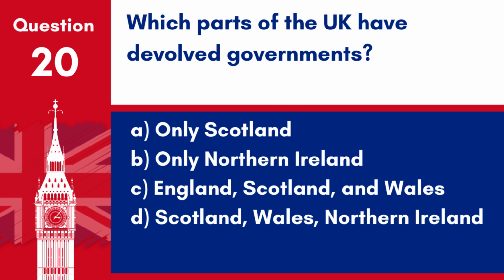Question 20. Which parts of the UK have devolved governments? A. Only Scotland. B. Only Northern Ireland. C. England, Scotland and Wales. D. Scotland, Wales, Northern Ireland. Answer D. Scotland, Wales, Northern Ireland. These regions have their own devolved governments with varying degrees of legislative power.